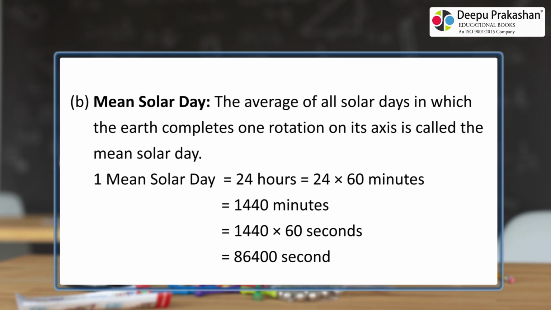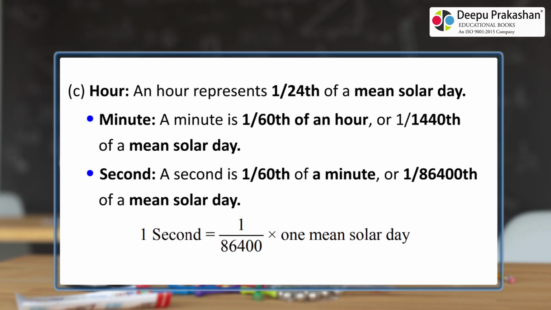One mean solar day is equal to 24 hours, which is equal to 24 times 60 minutes, which is equal to 1440 minutes, which is equal to 1440 times 60 seconds, which is equal to 86,400 seconds. C. Hour. An hour represents 1/24th of a mean solar day. Minute. A minute is 1/60th of an hour, or 1/1440th of a mean solar day. Second. A second is 1/60th of a minute, or 1/86,400th of a mean solar day. 1 second is equal to 1 upon 86,400 times 1 mean solar day.